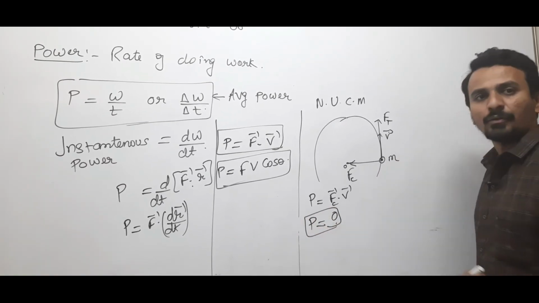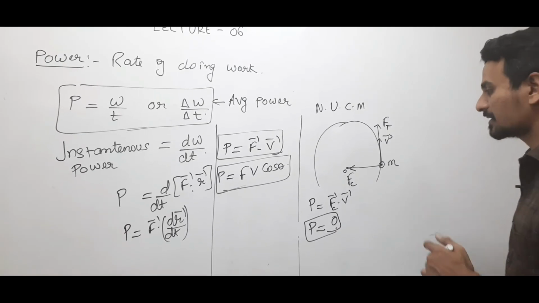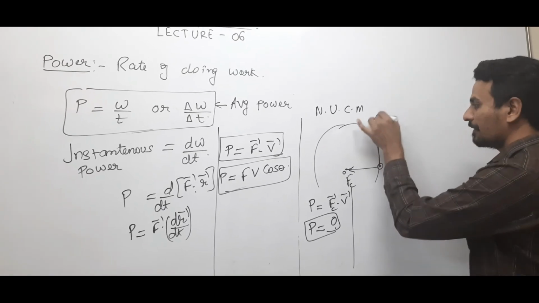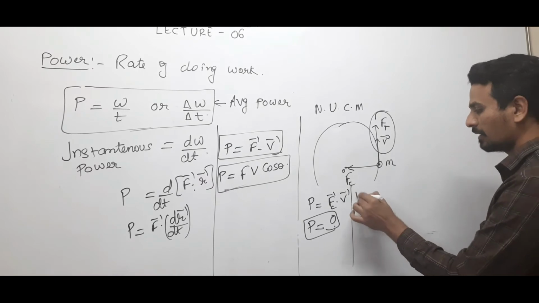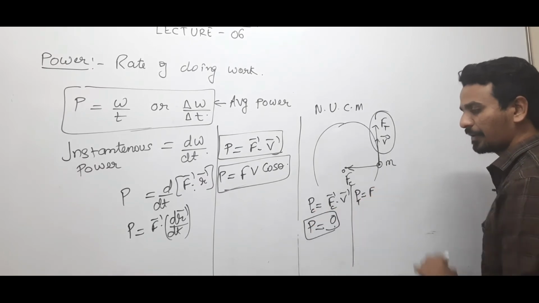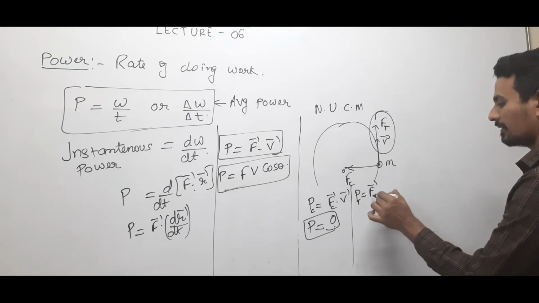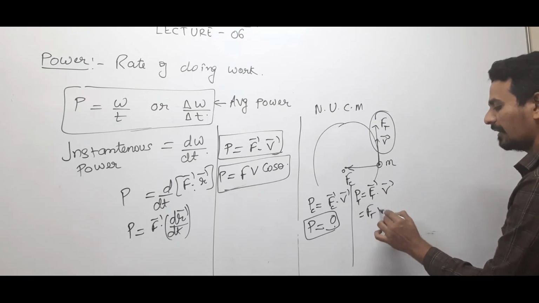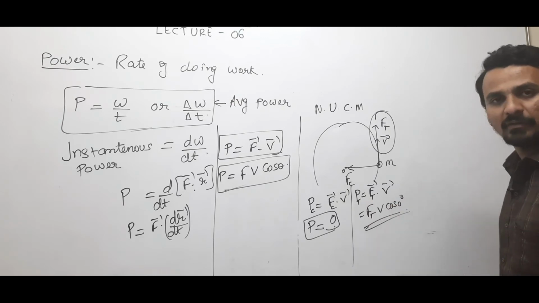That means no power is generated by centripetal force, but of course there will be power because of the tangential force, because tangential force and velocity are both in the same direction. So centripetal power will be 0, and tangential power is tangential force into velocity, Ft V cos 0. See, this makes a difference.